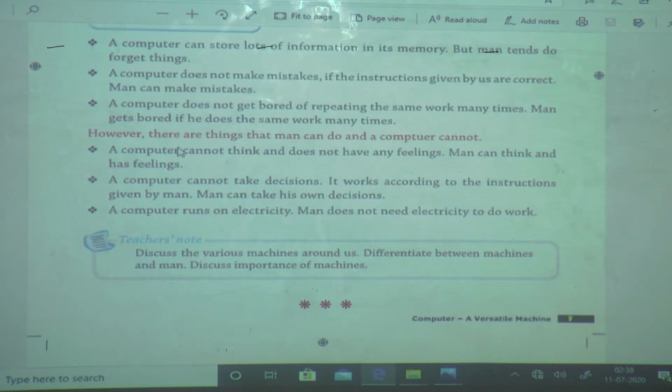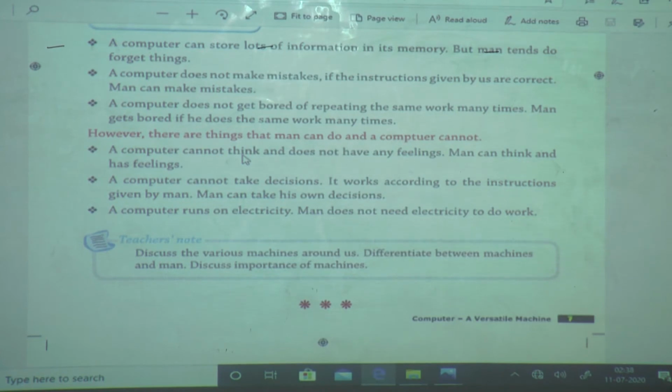But computer also has a drawback. Means what? Computer is also not perfect. Computer has some points that it cannot do but man can do. Which are they? Computer does not think, right? Or can a computer think?